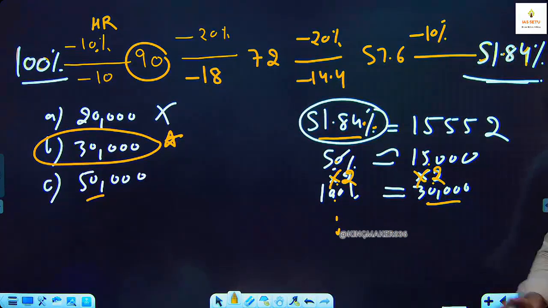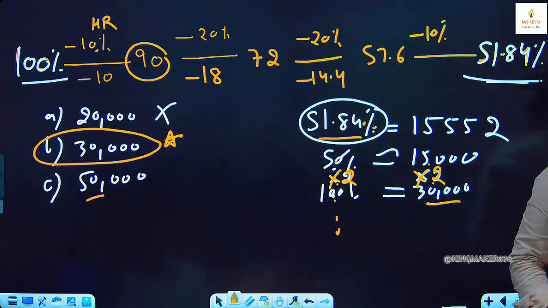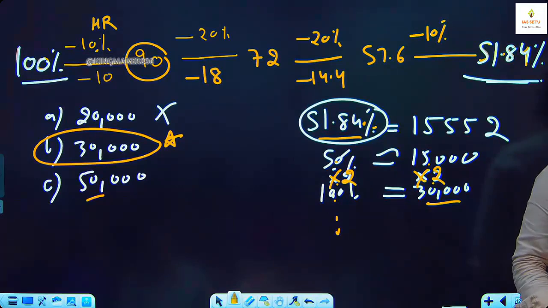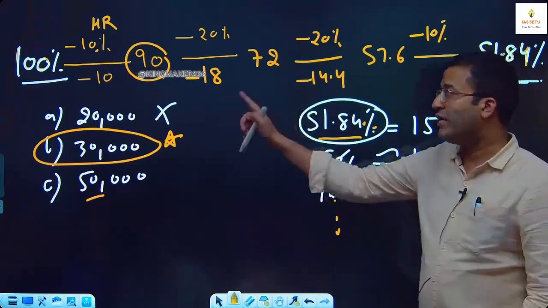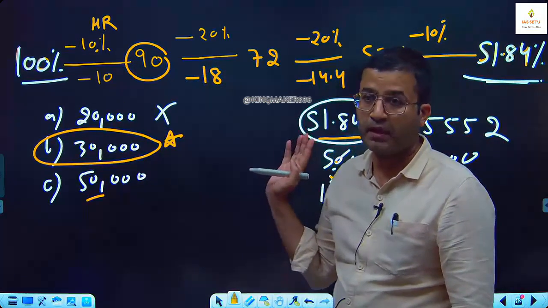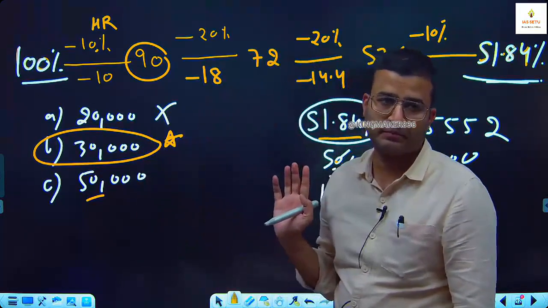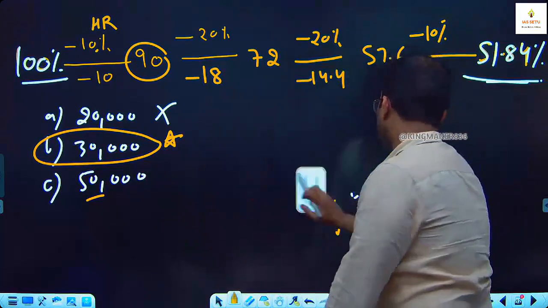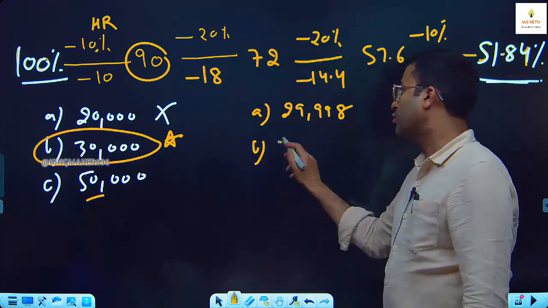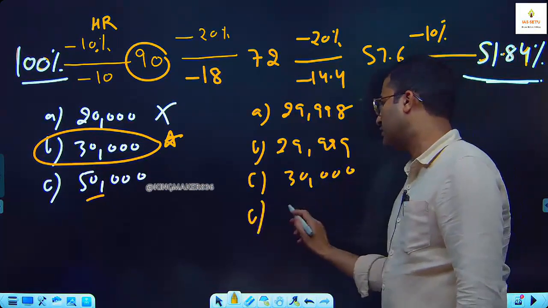Sometimes it is not required to do exact calculation. You have a look at the answer options. We can find approximately what is the best answer option available, and in CSAT it is applicable. Okay, so one thing is successive percentage. Second thing is approximation. But I tell you, there are two situations where you cannot use approximation. First situation is where your answer options are given like 29,998, 29,999, 30,000 and 30,001 or 2.